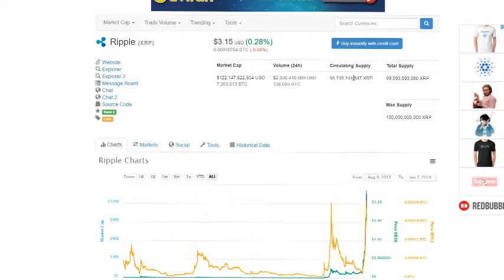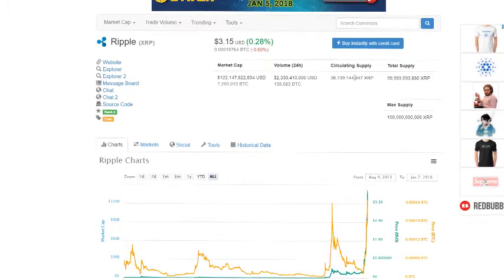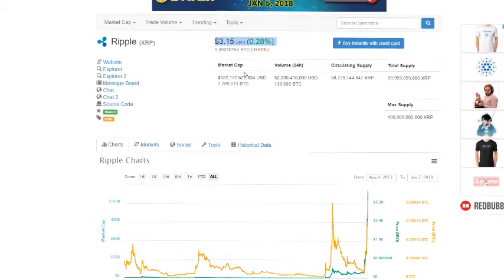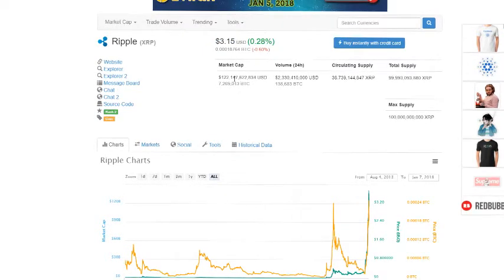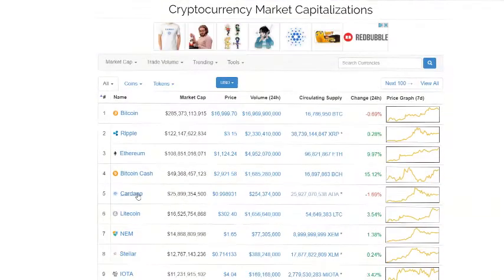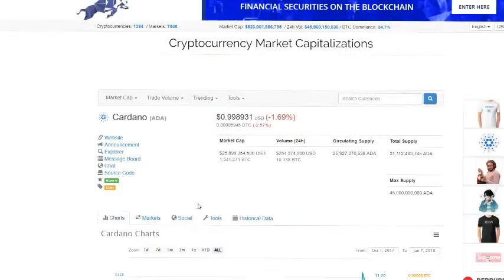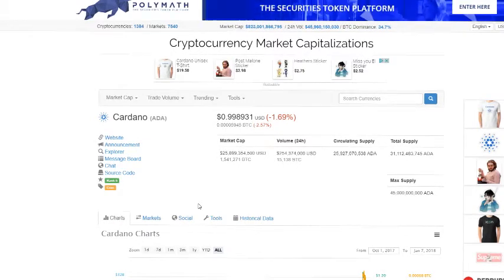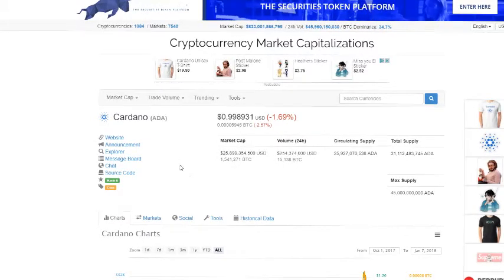So with 100 billion coins at the max supply and 38 billion circulating, each individual coin is going to be worth less. And for Ripple to be $3.15, it needed a market cap of 122 billion, the second highest in crypto. So take that into account when you look at supply. The more supply, the less valuable each individual coin, meaning a higher market cap is going to be needed to push those higher prices.